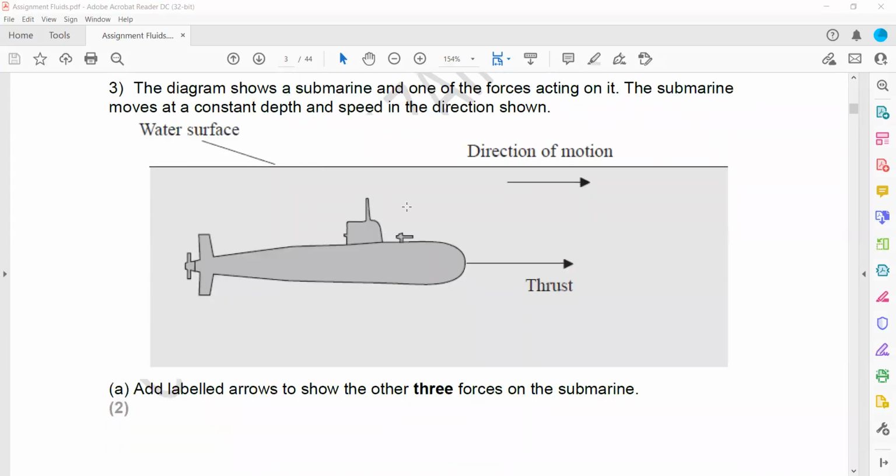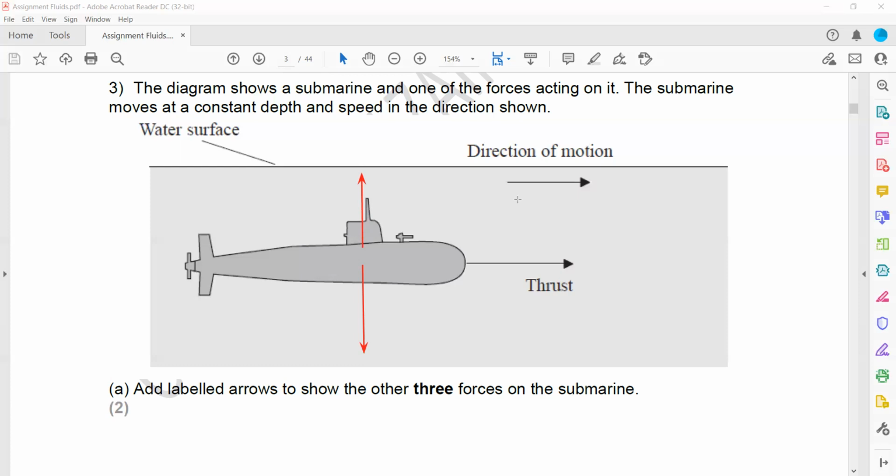In question 3, the diagram shows a submarine and one of the forces acting on it. The submarine moves at a constant depth and a constant speed in the direction shown. Add a labelled diagram to show the three forces. There will be the weight of the submarine acting down, and that is balanced with the upthrust acting up, and the length of the arrow shows the magnitude of the force because they mentioned it is at a constant depth and speed.